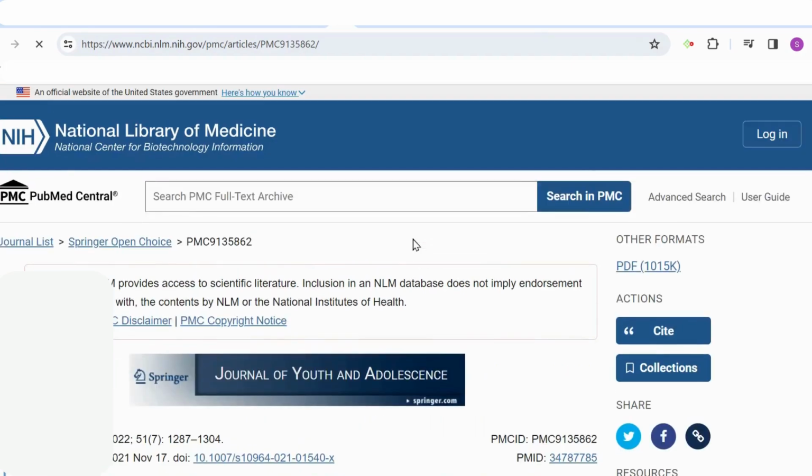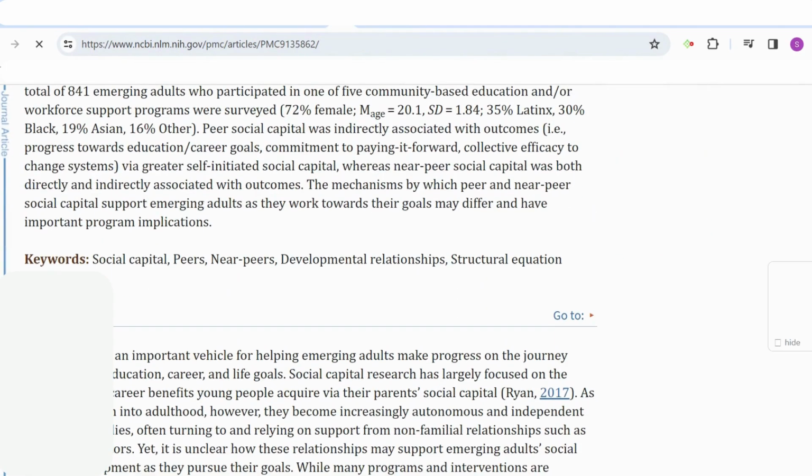If I click on that, it will take me to the source and open up the page. We can see from the abstract here that peer social capital was indirectly associated with outcomes, that is progress towards education. So we already have that contrast. It's indirectly associated, and peer social capital is not leading to these positive outcomes. And now I have a quick idea of some literature that I can use to compile.